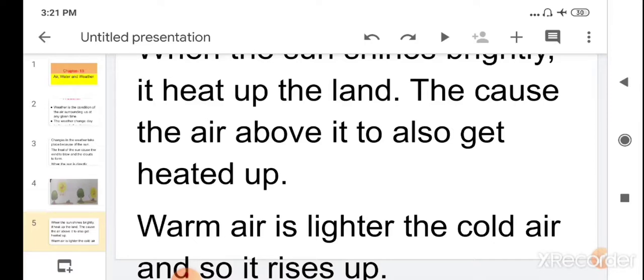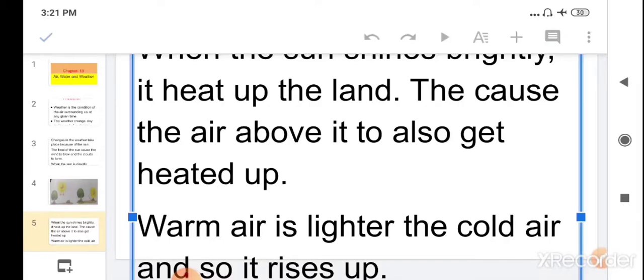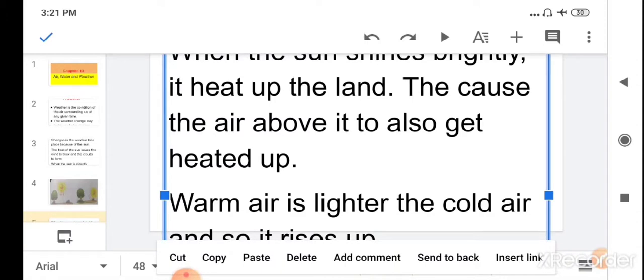Now the space is empty because the air which got heated up rises up, as it is light in weight, and that empty space is occupied by the cool air, because cool air rushes in and takes that place. So that is why the wind blows.